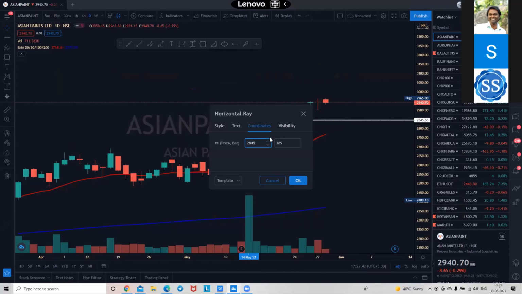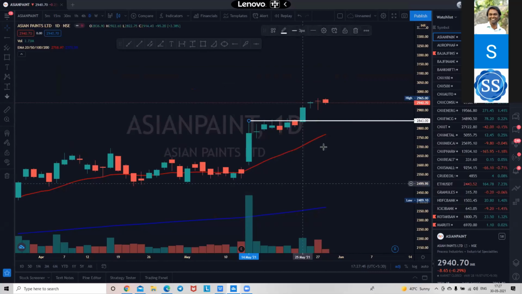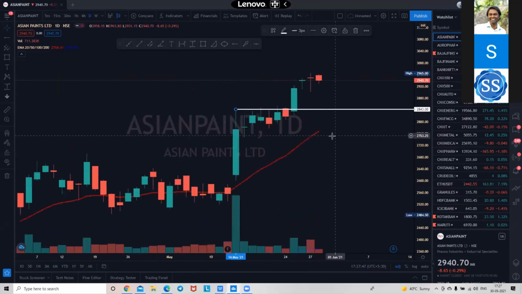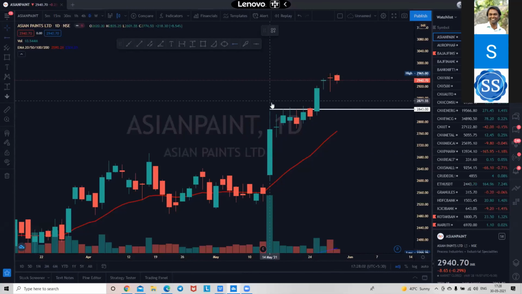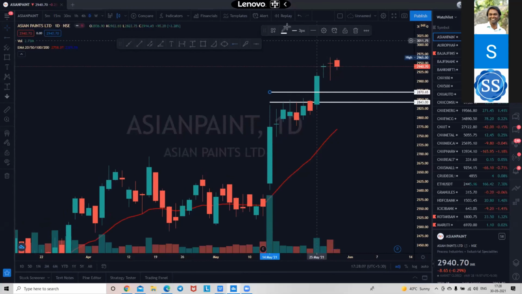So I'm picking something as resistance over here. That's why the 8 days moving average has picked it. See, we're marking the 8 days low of 2843. We are surely going to buy the stock at this level, and once it crosses 2870, breakout. Super breakout, and it had broken